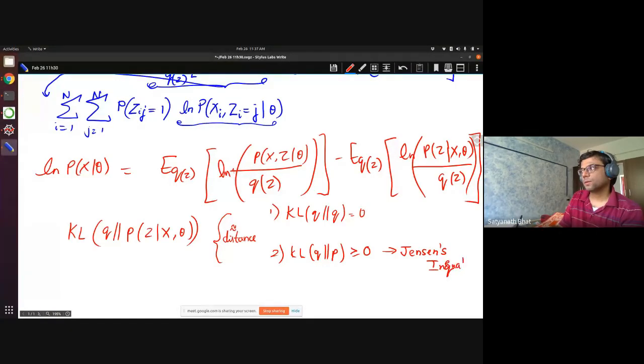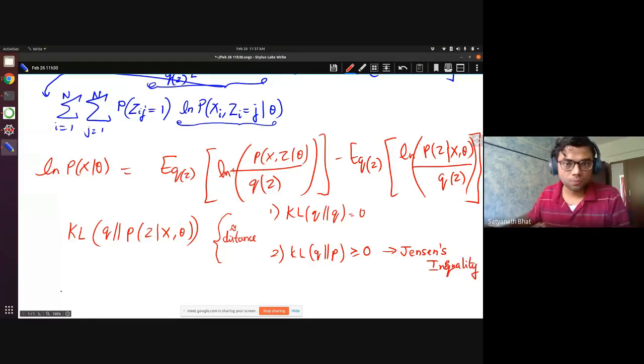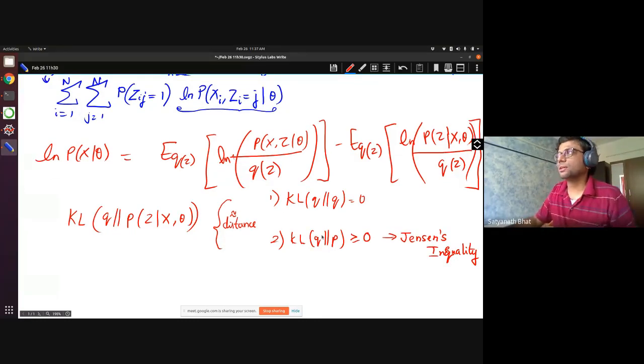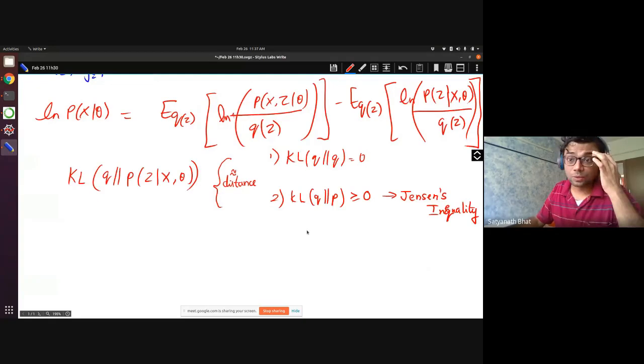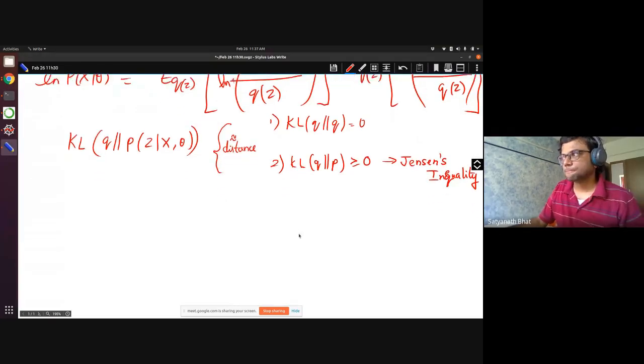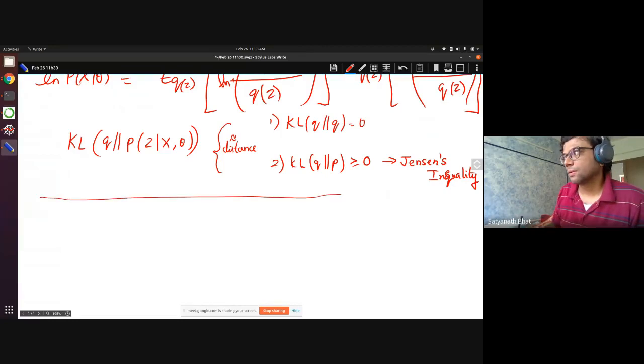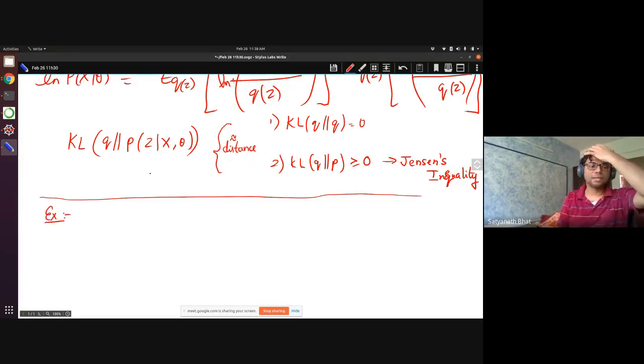Okay. So this is where we stopped yesterday. Now, before continuing to try to prove the convergence of this, I thought I will give an example, so that you have seen one example already, which is the Gaussian mixture model. Let us now take another example. Before going to convergence, I'm going to show you an example, and I hope that this example will help you understand each of these steps a little better.